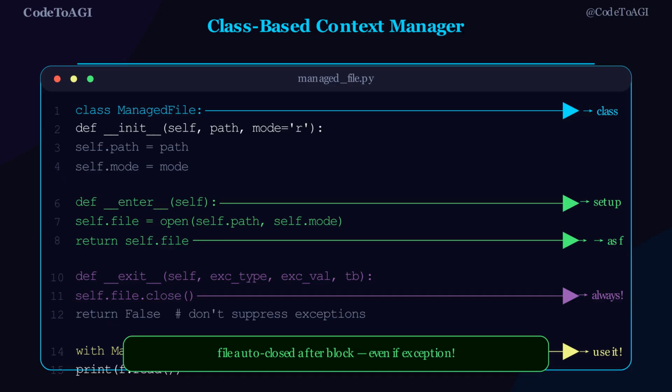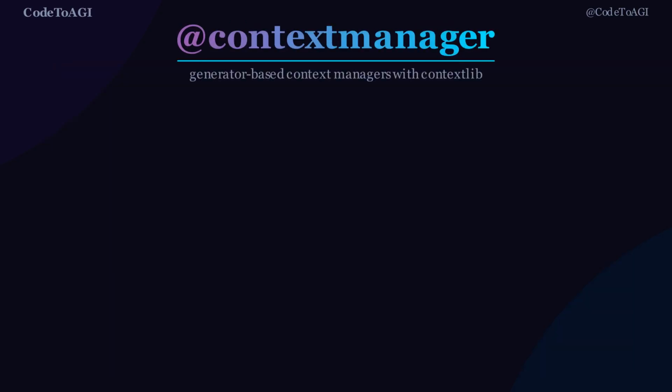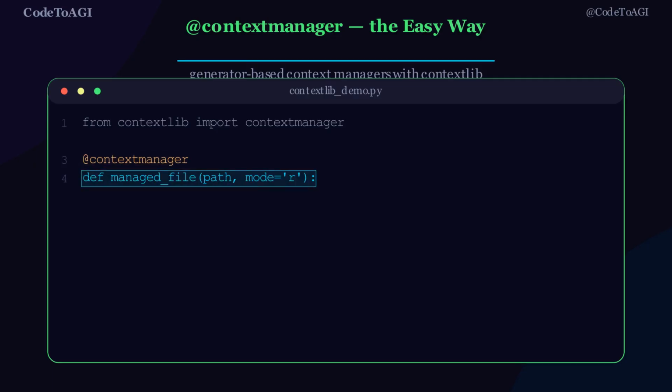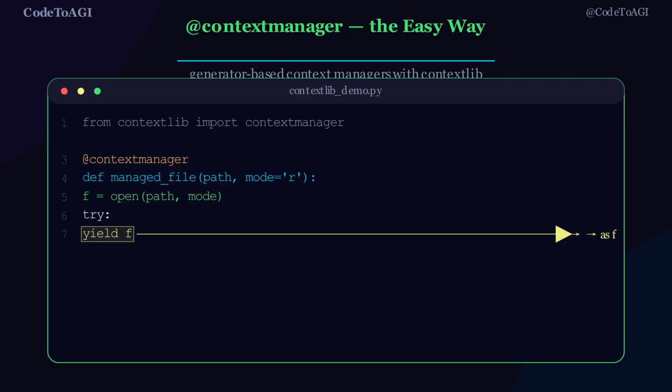When the block ends, __exit__ closes it automatically. Writing a full class for every context manager is verbose. Python gives you a shortcut, the contextmanager decorator from contextlib. Instead of a class with __enter__ and __exit__, you write a generator function.